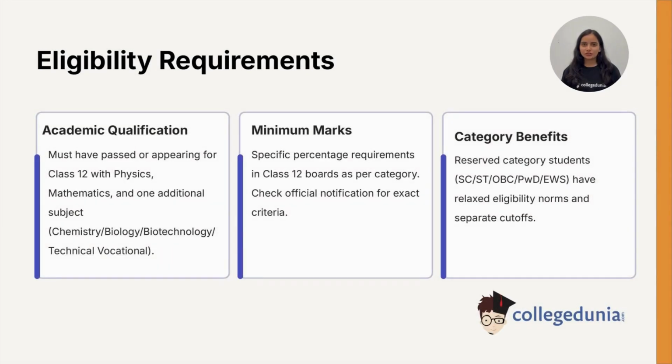To be eligible, students must have passed or be appearing in class 12 with physics, mathematics, and one additional subject, which can be chemistry, biology, biotechnology, or a technical vocational subject. There are specific minimum percentage requirements in class 12 which vary by category. Reserved categories like SC, ST, OBC, persons with disabilities, and economically weaker sections have relaxed norms and separate cutoffs.